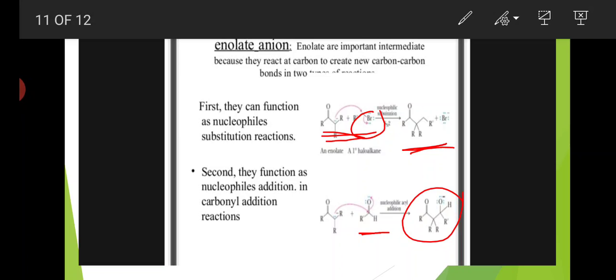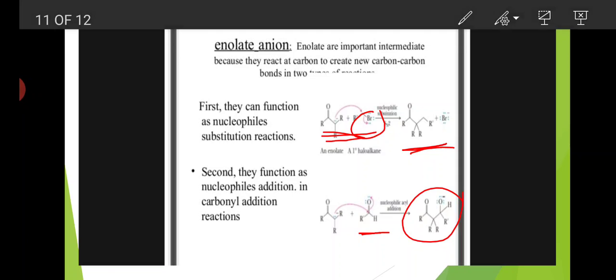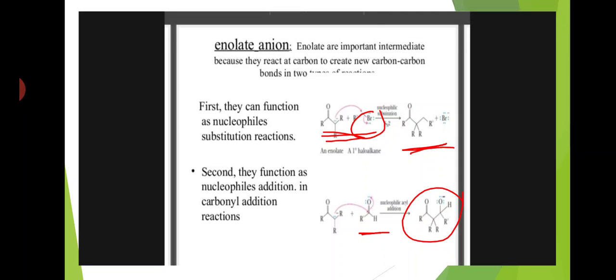First, enolate ions react with alkyl halides. This is called a nucleophilic substitution reaction and forms one type of compound. Second, these enolates act in nucleophilic addition reactions to carbonyl compounds. This is the example reaction.